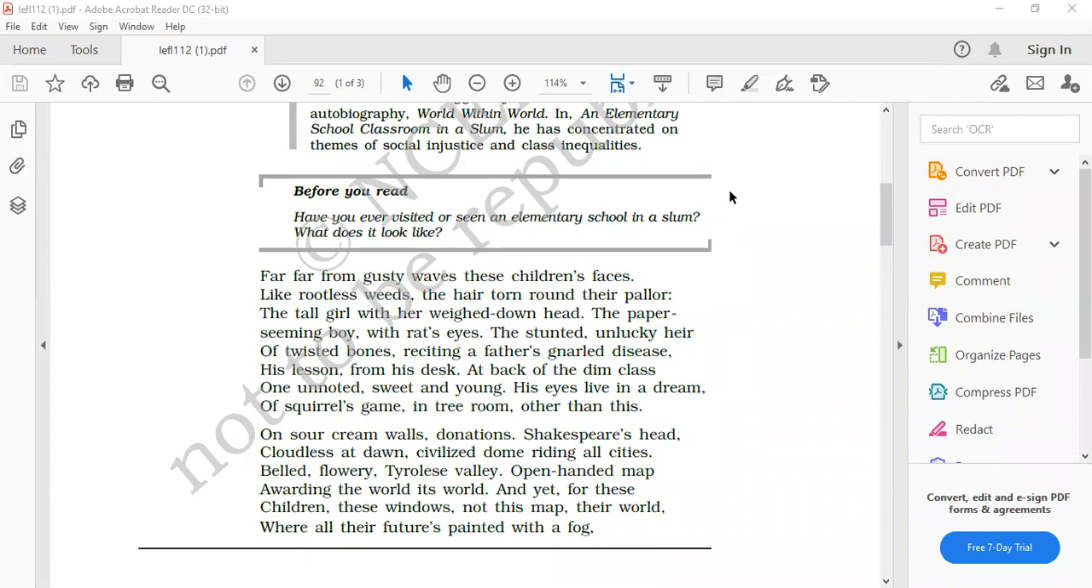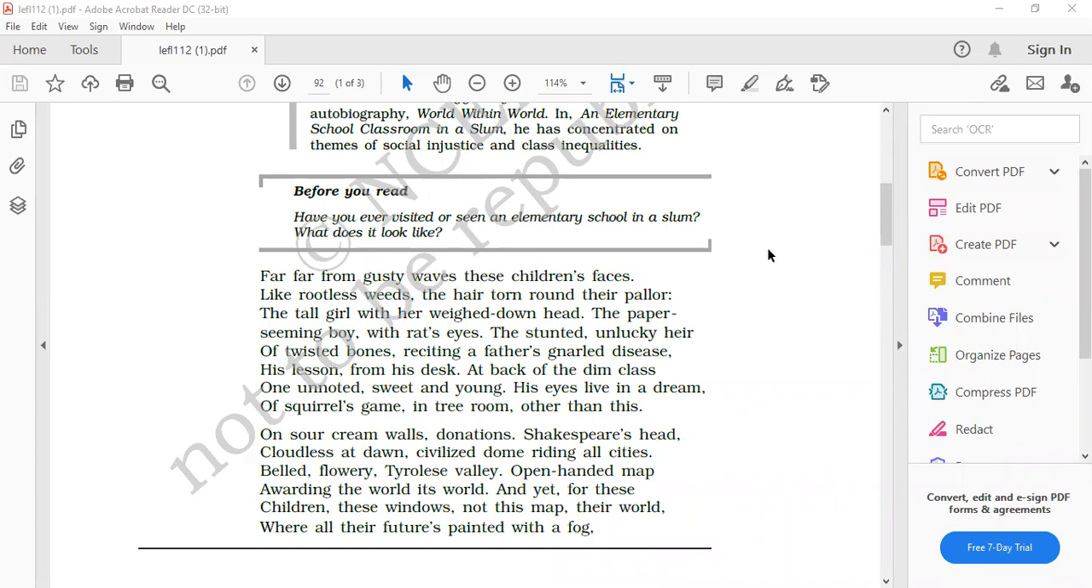Yes, Sanya beta. Please read the first 3 lines of the poem. Far, far, far, far from gusty waves, these children's faces, like rootless weeds, the hair torn round their pallor, the tall girl with her weighed down head. Yes, who are these children? These children are the children living in the slum areas and living a very miserable and pathetic life.